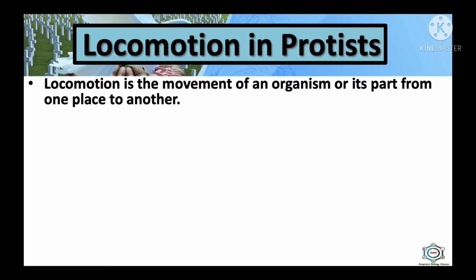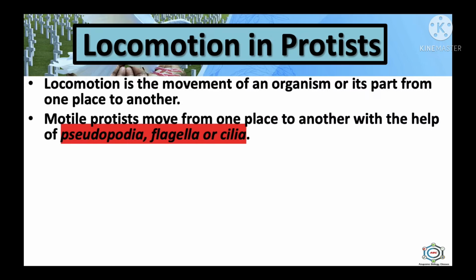Locomotion is the movement of an organism or its part from one place to another. Motile protists move from one place to another with the help of pseudopodia, flagella or cilia. Sometimes a few of them move by wriggling or by a mucilage propulsion mechanism.